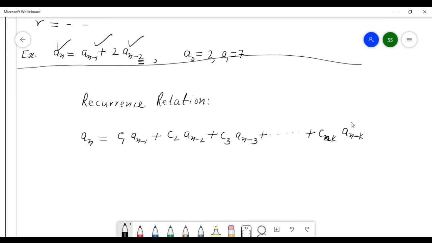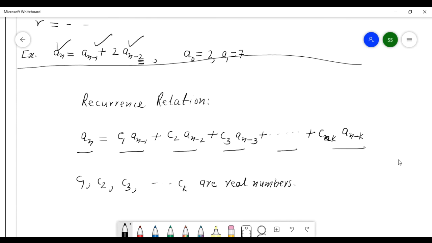If any recurrence relation is like this: a_n equals c1 a_(n-1) plus c2 a_(n-2) plus c3 a_(n-3) and so on, up to ck a_(n-k). Here c1, c2, c3 up to ck are real numbers. No problem. Up to here, no problem.